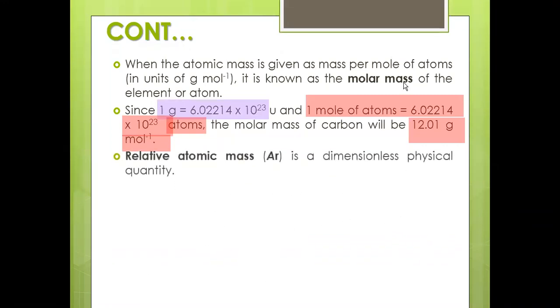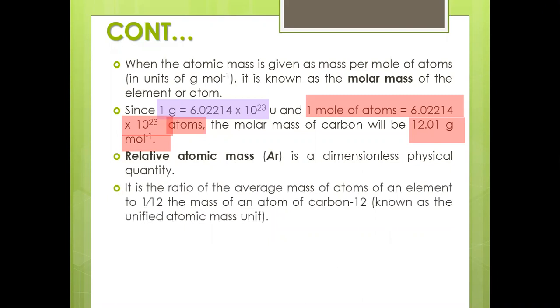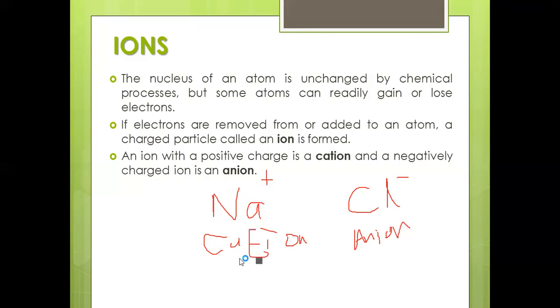The relative atomic mass is a dimensionless physical quantity. So how can you measure this relative atomic mass? It is the ratio of the average mass of an atom of an element to 1/12 of the mass of an atom of carbon-12, known as the unified atomic mass unit. This is what we are explaining about the relative atomic mass. At A levels we will study the configuration at a different level.